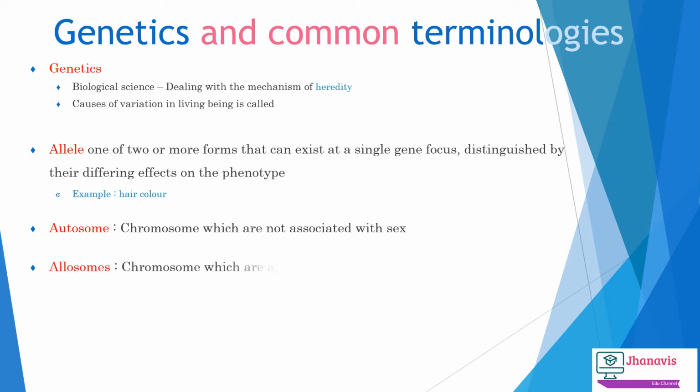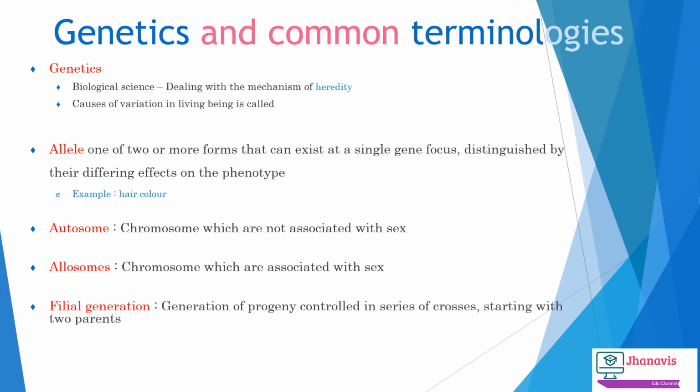So let me explain to you, when we talk about Mendelian genetics, we come across two main things called the F1 generation and F2 generation. The meaning of F is the filial generation, the generation of progeny produced in a series of crosses starting from the parent.